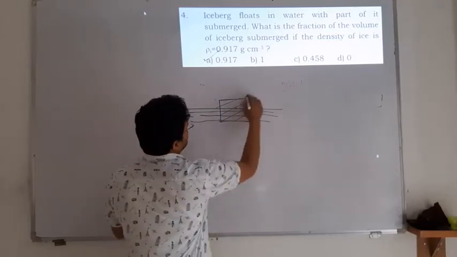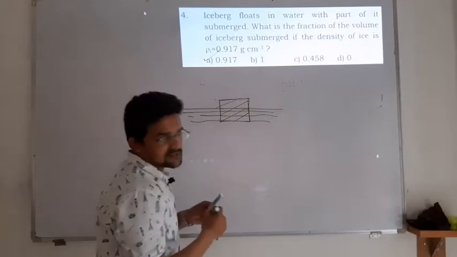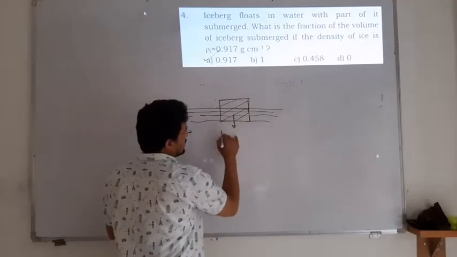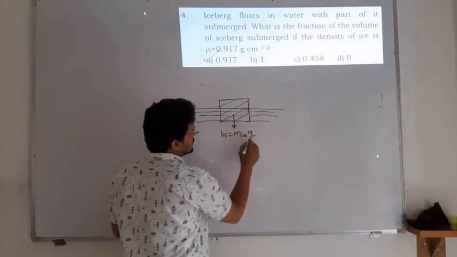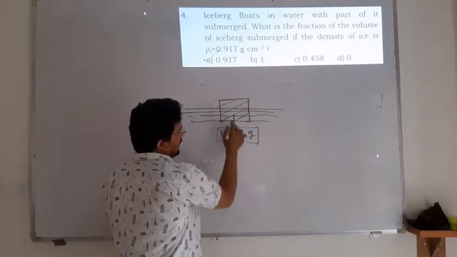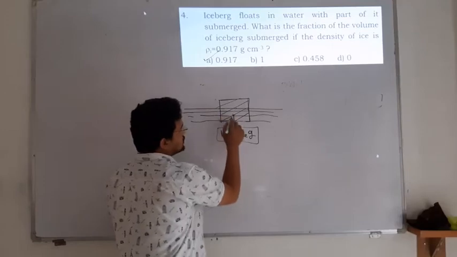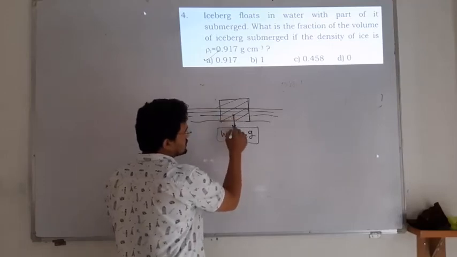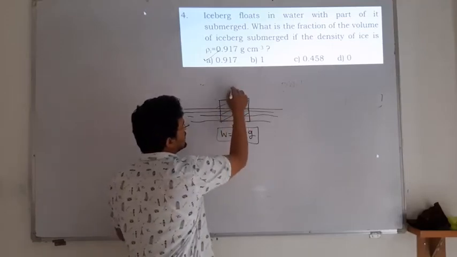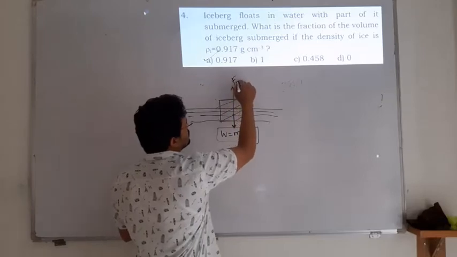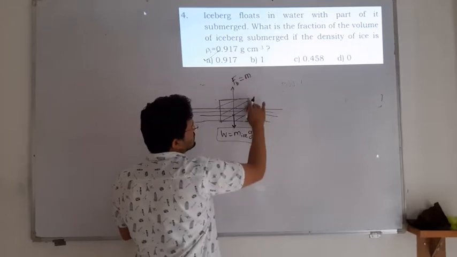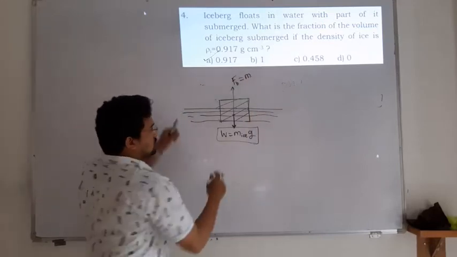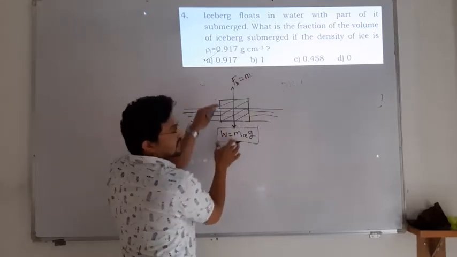Now this ice has a certain mass, so weight is equal to mass of the ice multiplied by acceleration due to gravity. Why is it floating? Because whatever gravitational force is acting on the ice, exactly that much buoyant force is there. That is the mass of the displaced liquid, based on Archimedes principle.